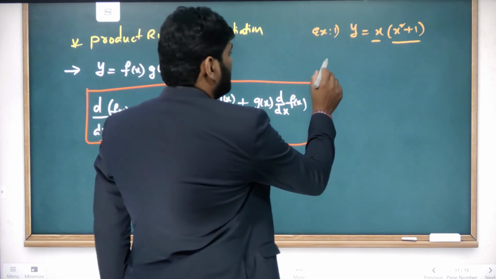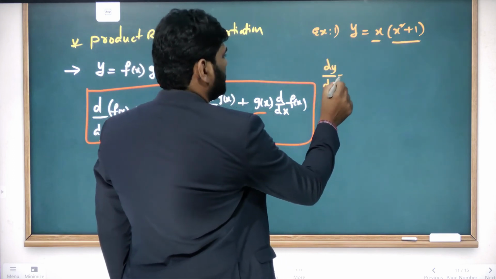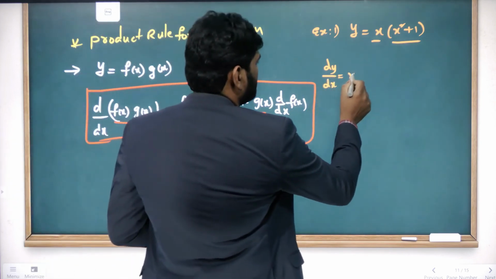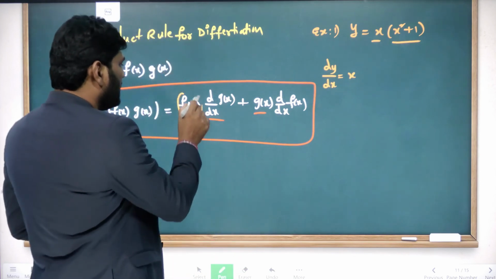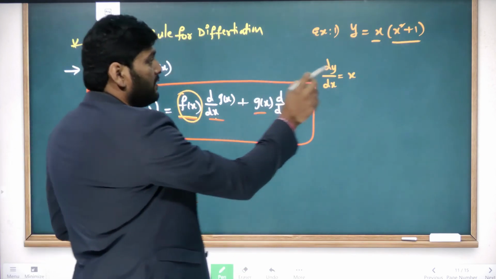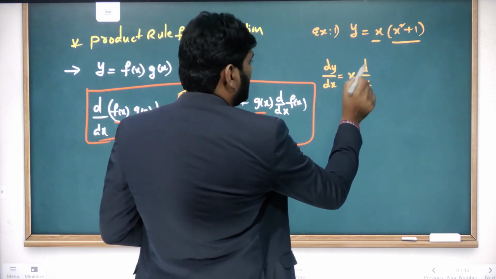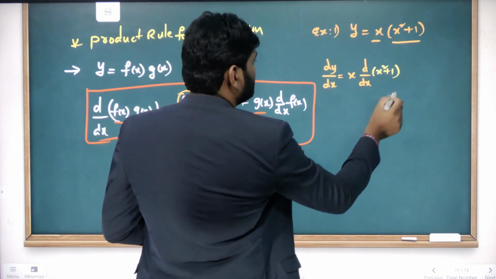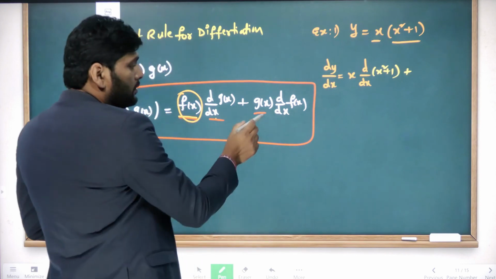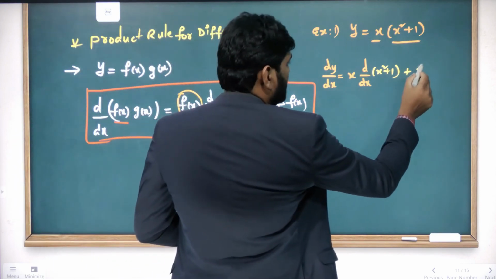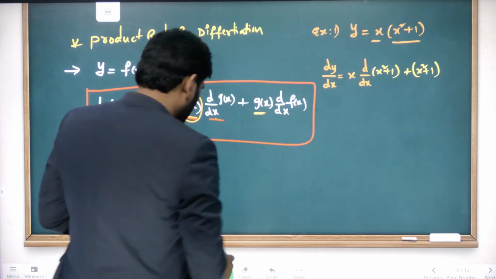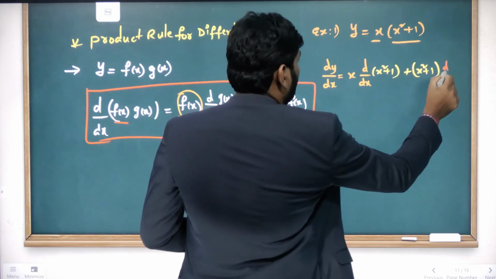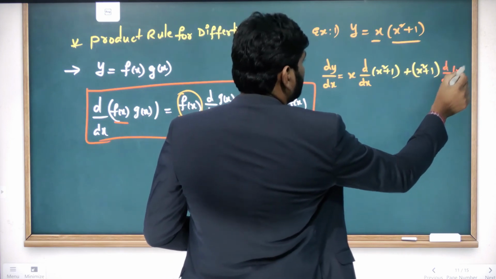Understand? Now dy by dx is equal to, first, what are we supposed to do? You can write x as it is, because the f function you can write as it is. Now do differentiation of what? d by dx of x square plus 1, plus, now g of x you can write as it is, x square plus 1 as it is. Do differentiation for d by dx of x.